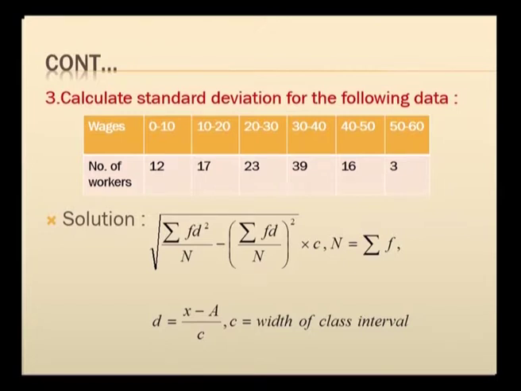Similarly, the number of workers for each of these wage classes is given to be 12, 17, 23, 39, etc. up to 3. Now, for this problem you have to use the formula for the continuous series: root of sigma f into d square by N minus sigma f into d by N, the whole squared, and the whole thing you multiply by the width of the class interval, that is small c. Capital N as usual denotes the total frequency, and here you take the deviation to be x minus a by the length of the class interval, that is c.